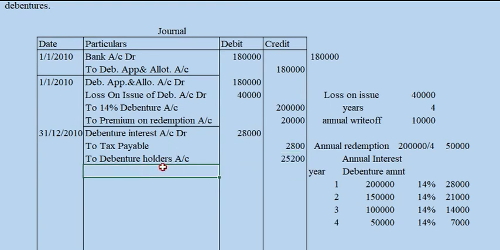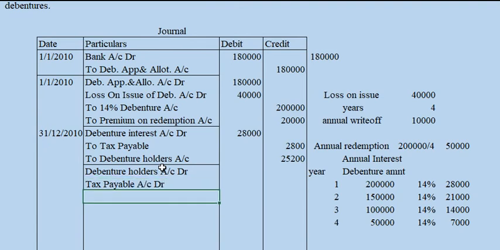Then bank account ledger: debenture holders account ledger, tax payable account ledger to bank.